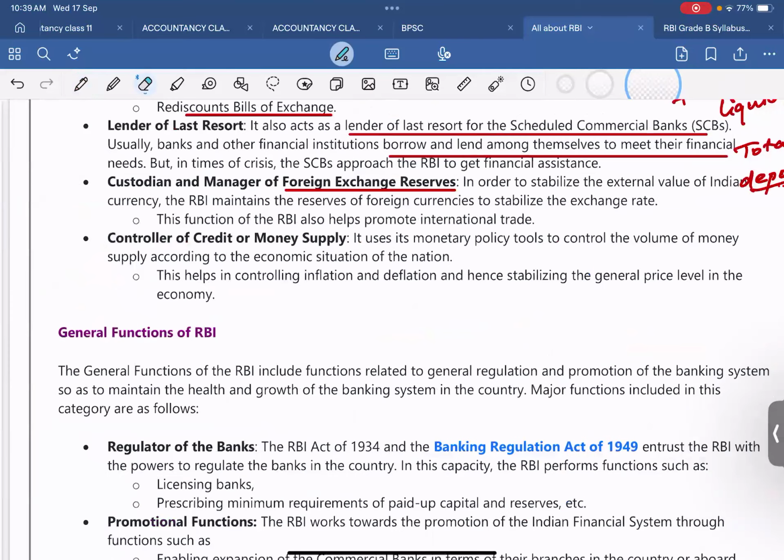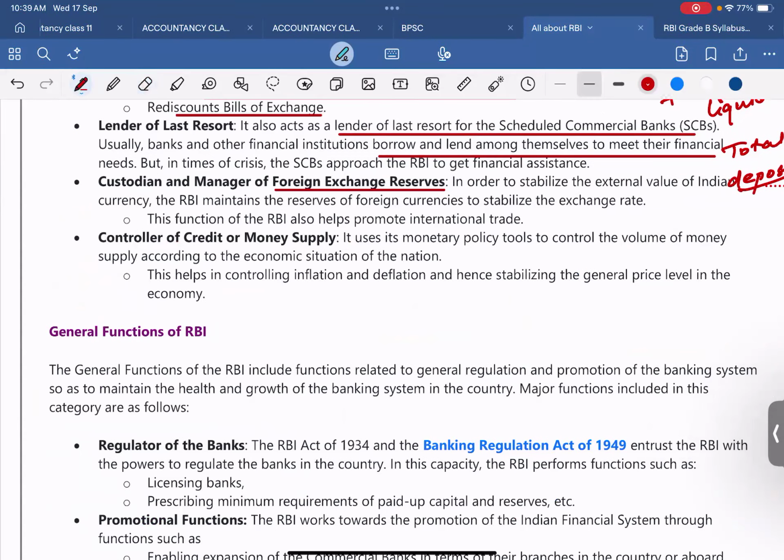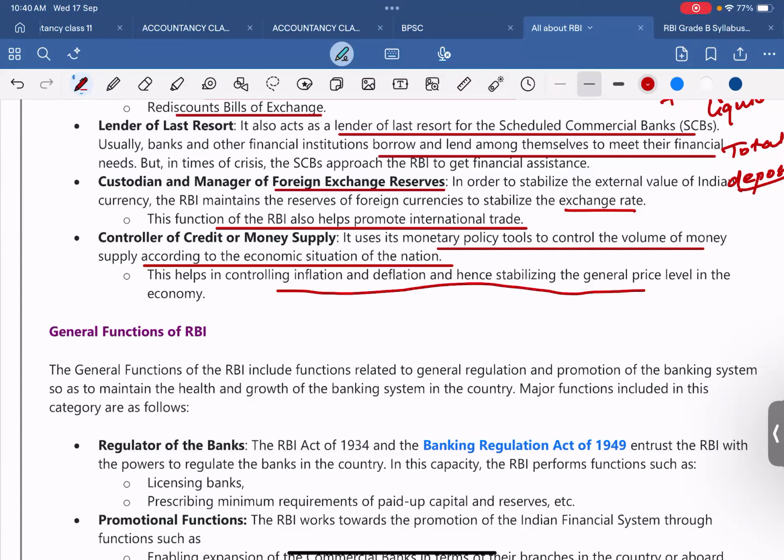So custodian and manager of foreign exchange reserves. In order to stabilize the external value of India's currency, the RBI maintains reserves of foreign currencies to establish the exchange rate. This function of the RBI also helps promote international trade. Controller of credit or money supply. Obviously, the RBI is the controller of credit and money supply. It uses its monetary policy tools to control the volume of money supply according to the economic situation of the nation. This helps in controlling inflation and deflation and hence establishing the general price level in the economy.